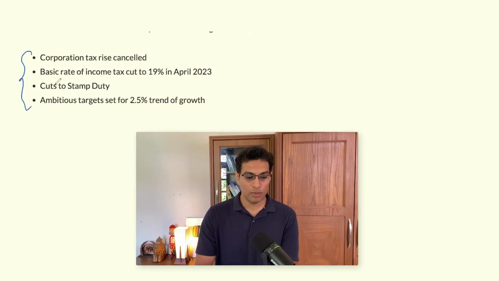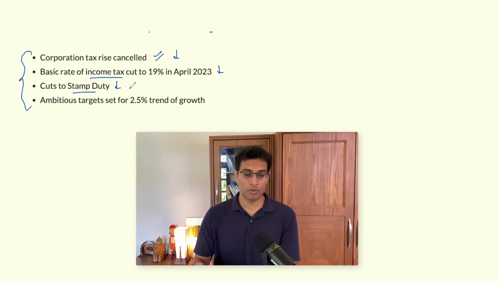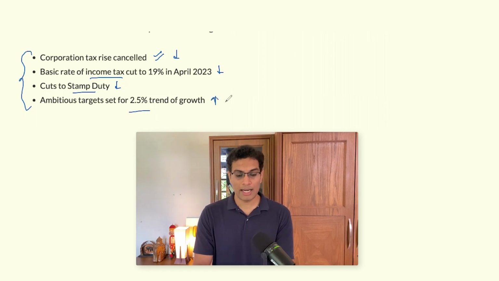So in order to avert this situation, Liz Truss announced something called the mini budget. Many YouTubers have spoken about it, so I'll not get into details of it, but I will help you understand the economics behind it. Take a look at this graphic. It has the following 4 key components in order to accelerate growth. The first thing is that the corporate taxes shall be cut. The second key component is that income tax is also going to get cut. The third key component is stamp duty. This will basically stimulate the housing market and increase the demand for houses and real estate, so that was also to be cut, and an ambitious growth target was to be set.